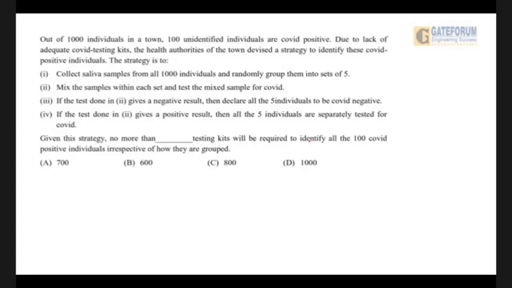Given this strategy, no more than dash, fill in the blank, testing kits will be required to identify all the 100 COVID positive individuals, irrespective of how they are grouped. Fill in that blank with the options. Give it a try. This is by far the best one out of this whole set. Give it a bit of a try. Take 1 minute.